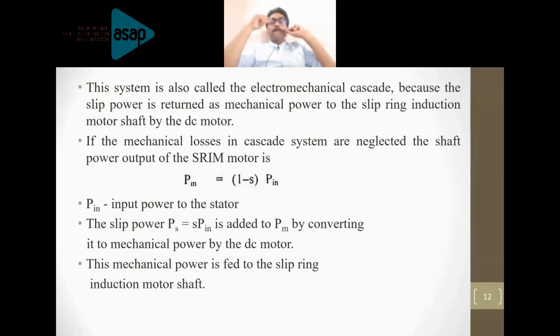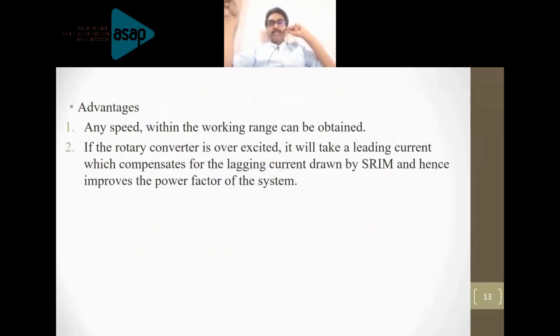Go to the next slide. Whatever I just explained is given as points, just to have a look at it. The slip ring induction motor is coupled to the shaft of the DC motor. Power is taken to the rotary converter, then it is converted into DC, and the DC motor is driven with the help of the output of the rotary converter, and the speed of the slip ring motor is adjusted by adjusting the speed of the DC motor with the help of a speed regulator. Right? Next slide.